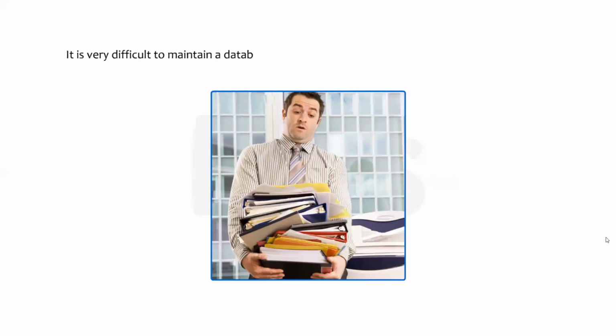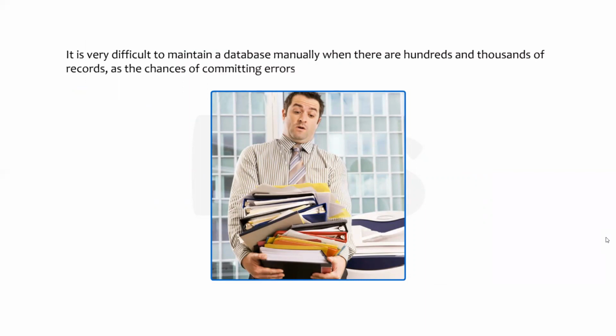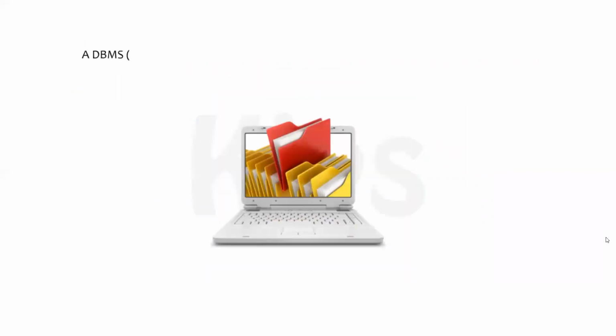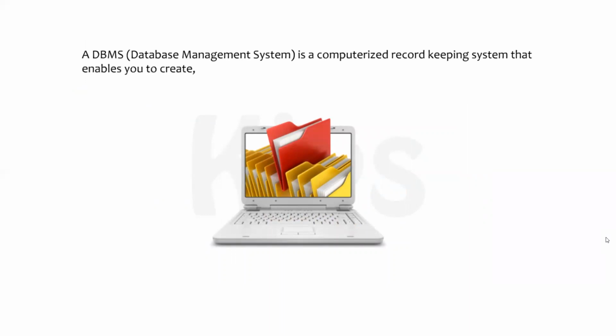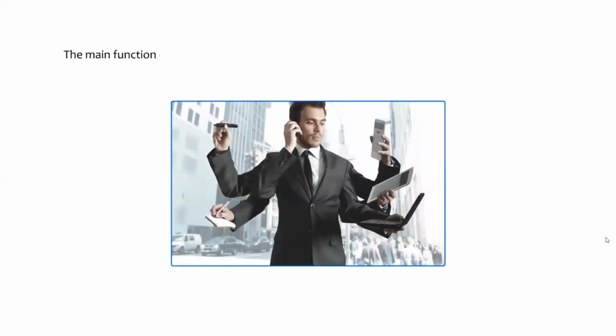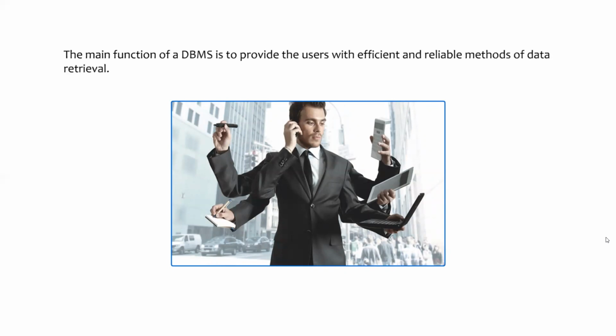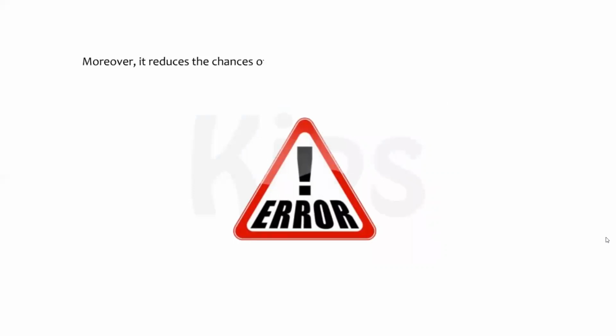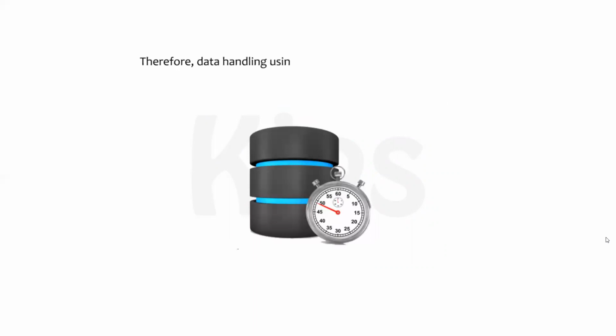It is very difficult to maintain a database manually when there are hundreds and thousands of records, as the chances of committing errors increase. A DBMS, database management system, is a computerized record-keeping system that enables you to create, store, modify, and extract information from a database. It saves our time and energy. The main function of a DBMS is to provide users with efficient and reliable methods of data retrieval. Moreover, it reduces the chances of errors creeping into the database to a great extent. Therefore, data handling using DBMS becomes fast and efficient.